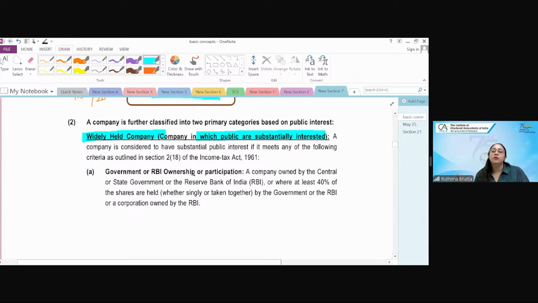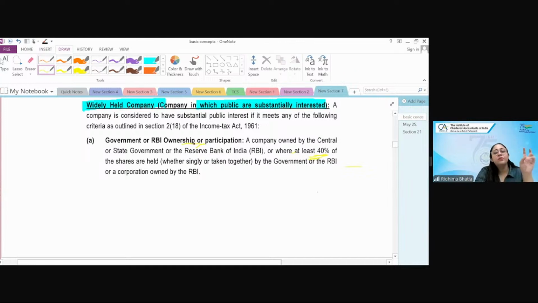Sorted? Then जो दूसरा कैटेगरी हो गया वो क्लोजली हेल्ड हो गया, जिसको हम प्राइवेट कहते हैं. बट इसमें what all are included? Simple. Any company which is either owned by the government or RBI or both in common with at least 40% of holding, that is your widely held company. Widely held company में क्या क्या आएगा? First we're reading that. गवर्नमेंट आरबीआई वाला जिसमें 40% गवर्नमेंट का स्टेक होगा, वेदर सिंगली और टोटल.